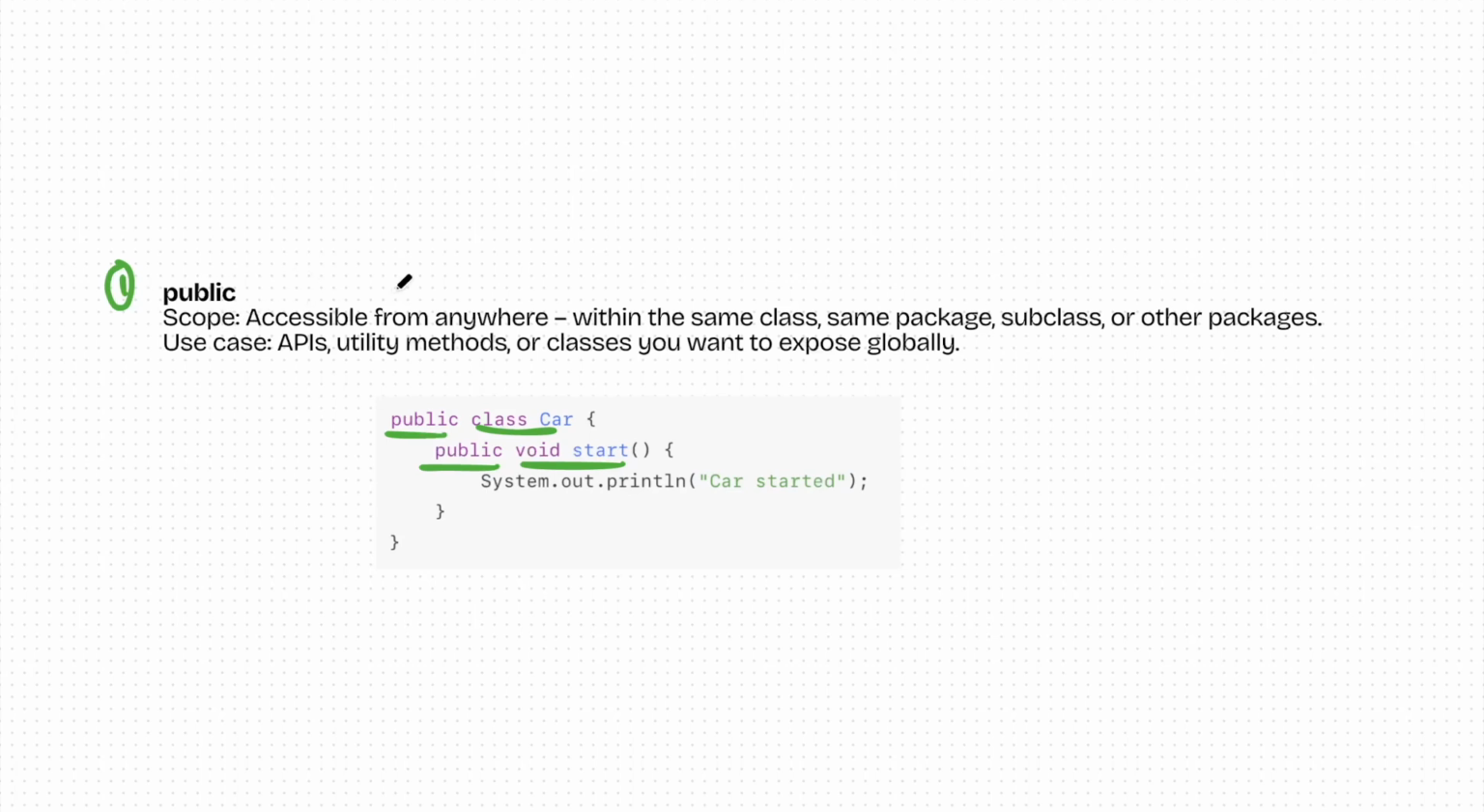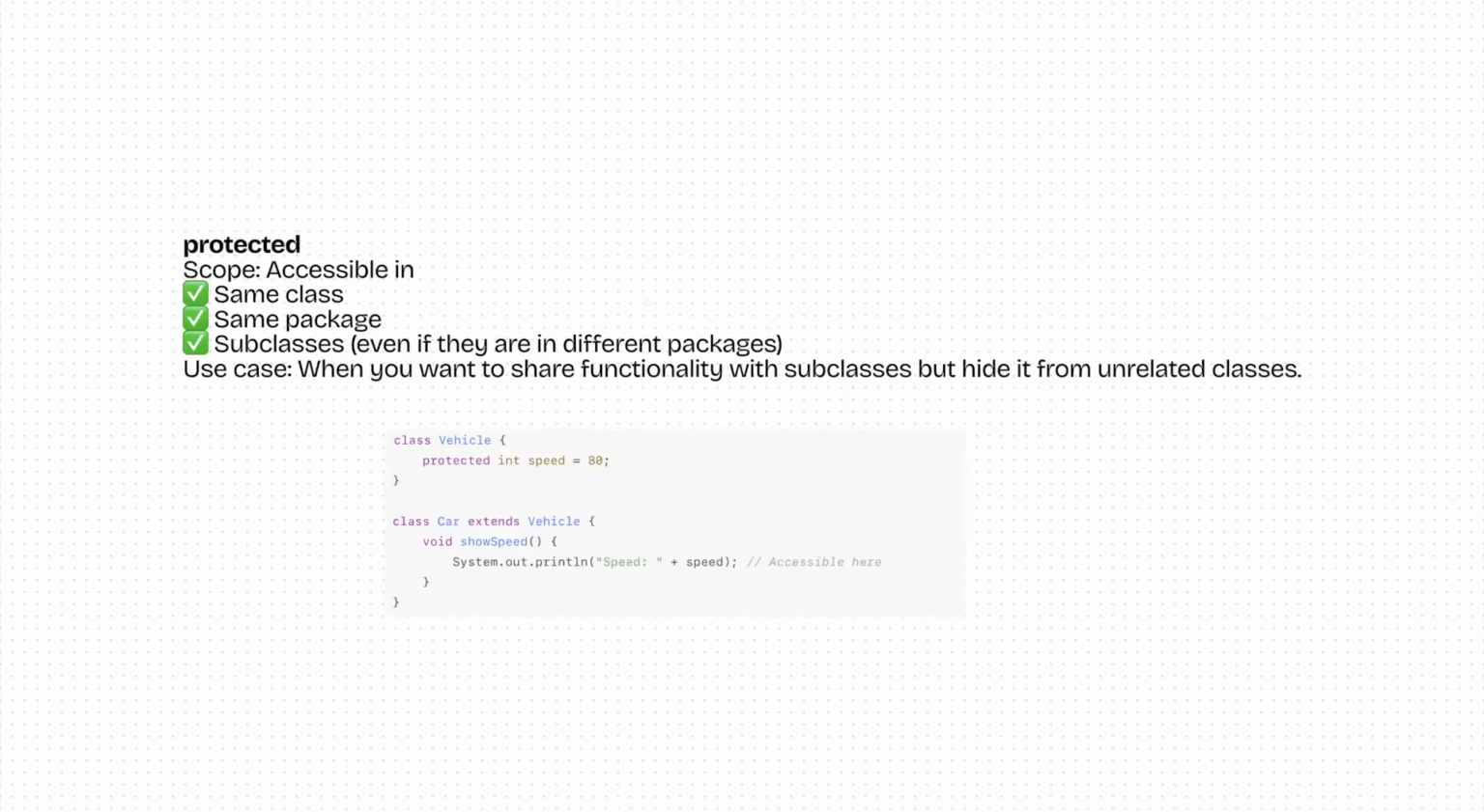So in the scope you will see it is accessible from anywhere, within the same class or the same package or the subclass or other packages. Anyone can access. What are the use cases? APIs, utility methods or classes, whatever you want to expose globally. Okay, so anything you want to expose globally, you will have to use the public specifier.